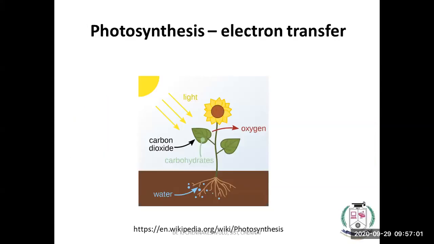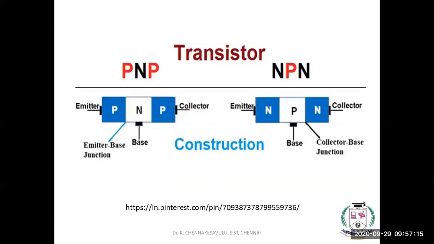One of the important things is that oxygen production, photosynthesis, is an electron transfer reaction. That means it requires an electron. There are numerous examples, even the transistor.